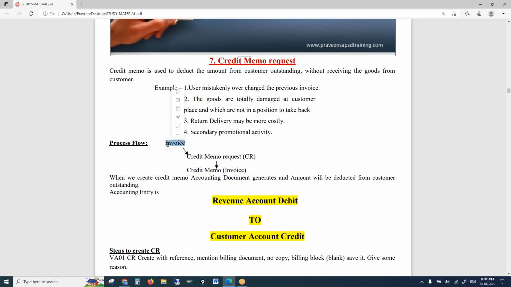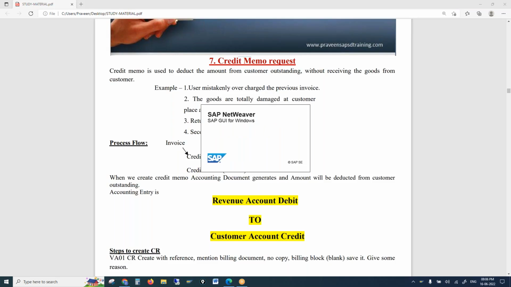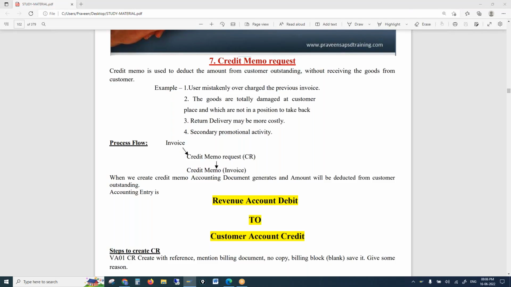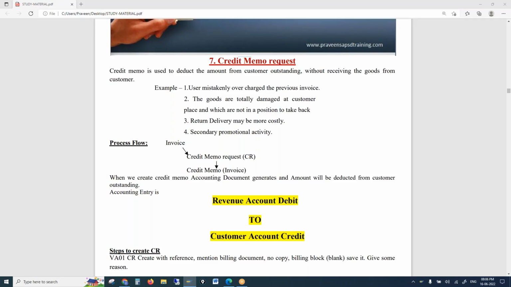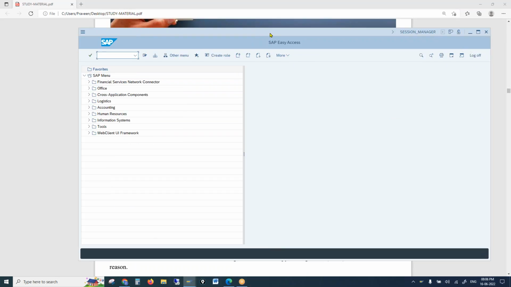So for the process, you could see we can create a credit memo independently, or we can create it with a reference. But what is more important when you create a credit memo? That is the billing block. Let's say if I give this access for creating credit memos to the users, they can process whatever amount they want, right? That should not be the case. When you are giving money back to the customer, you should have more authorizations. It cannot be that only one user can create everything. So we need to have authorization and approval for it, because we are paying money to the customer, we have to check.